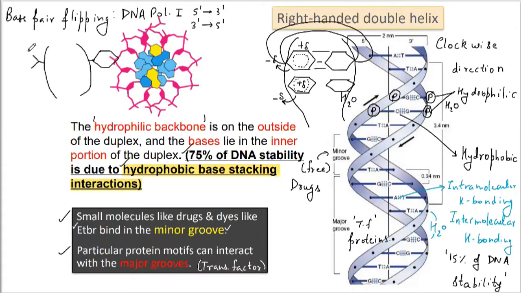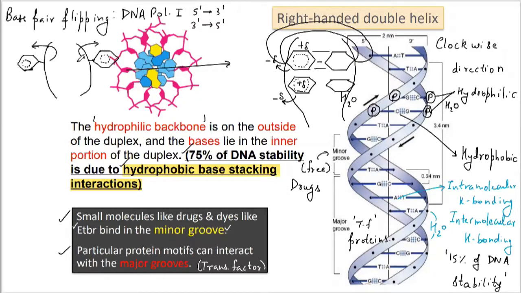And this is how the base pairs are being flipped one after the other. This is the flipping of the nitrogenous bases from the internal surface toward the outer surface. This is base pair flipping. इस प्रकार से बेस पेयर की फ्लिपिंग होती है और ये बेस पेयर अंदर से बाहर की तरफ फ्लिप हो जाते हैं. Any doubt?